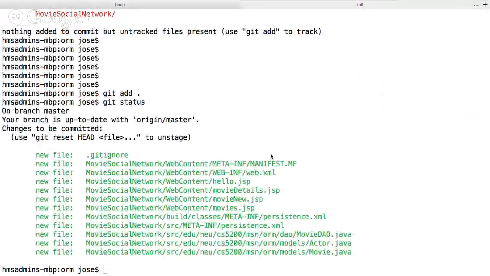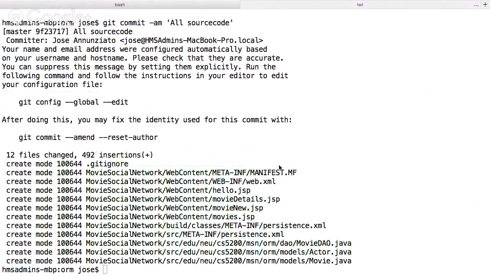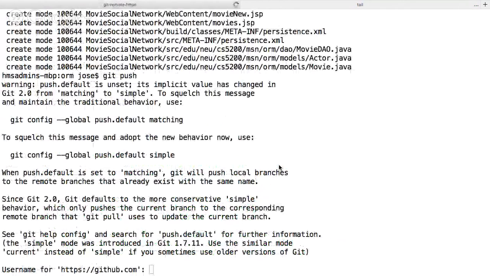There we go. So we have the web.xml, the hello JSP, the movie DAO, the actor Java, all the classes are there. Persistence.xml is there. All the JSPs are there. Very good. That's all you need. Okay? All right. So let's push this. So git commit. And this is all source code. And I'll push this.